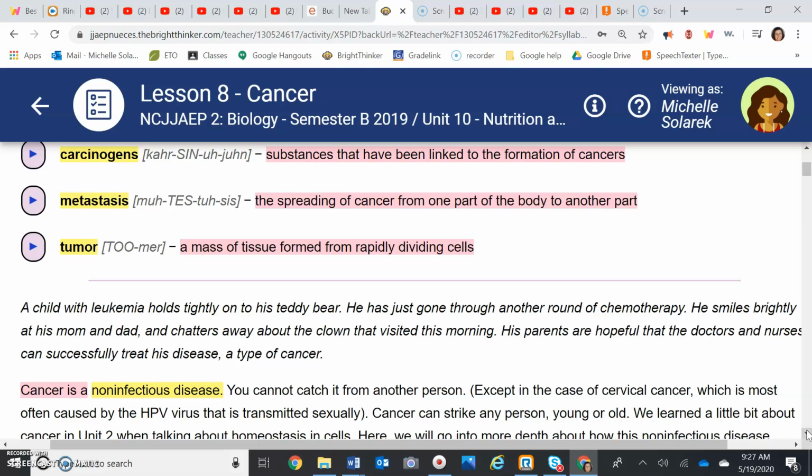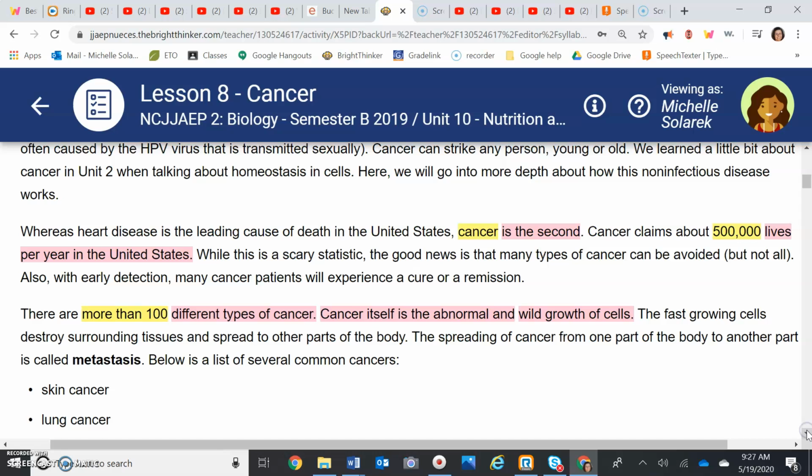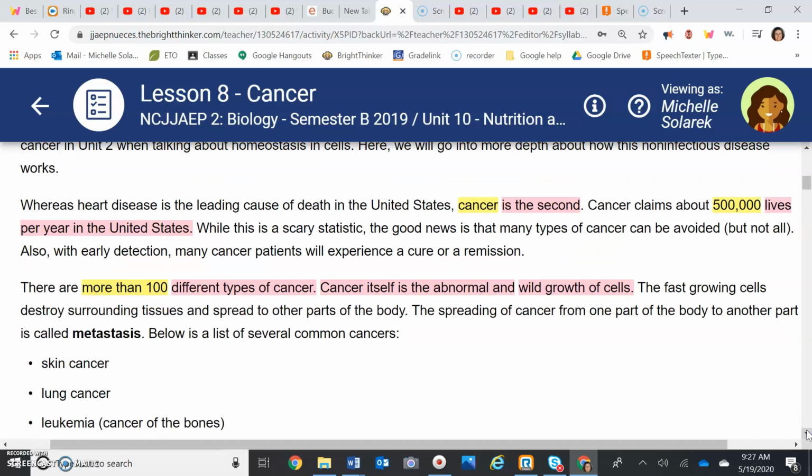Okay, so hopefully you've got those down. Let's move on to numbers 5, 6, and 7. Heart disease is the leading cause of death in the U.S., but what is the second leading cause? What is the second largest cause of death in the U.S.? The answer is cancer. Number 6, how many lives are lost every year to cancer in the U.S.?